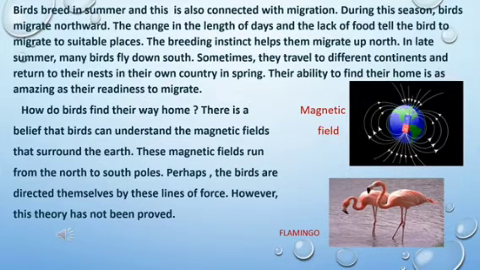These magnetic fields run from north to south poles. Perhaps the birds are directed themselves by these lines of force. However, this theory has not been proved.